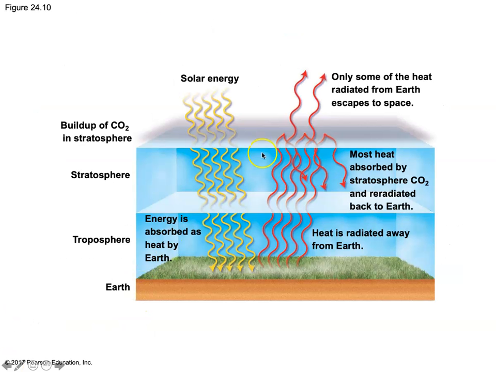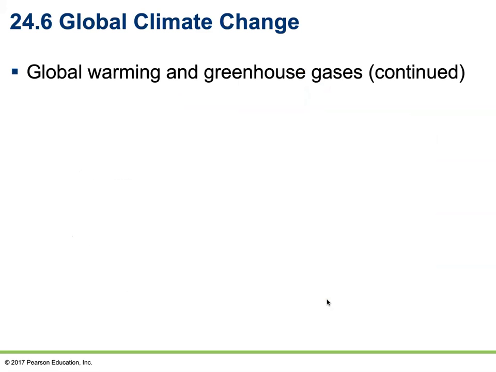So here's sort of how it works. Solar energy shines down on the Earth, radiates back up from the Earth, and then it gets trapped by the outer layers of our buildup of carbon dioxide in the stratosphere and bounces back down. So we're seeing that we're kind of getting heated twice. Solar energy comes down, goes up, comes back down again. And so that energy is being absorbed as heat by the Earth, and it's causing the Earth to increase very gradually in temperature.